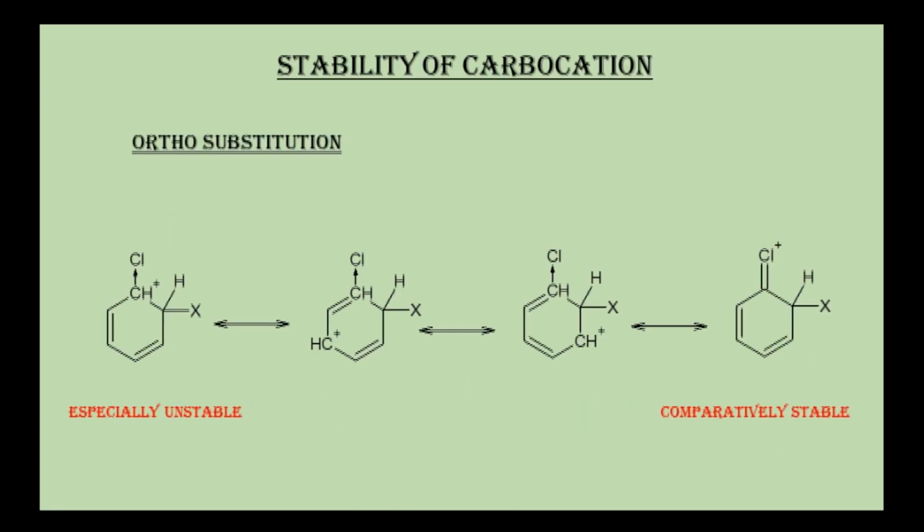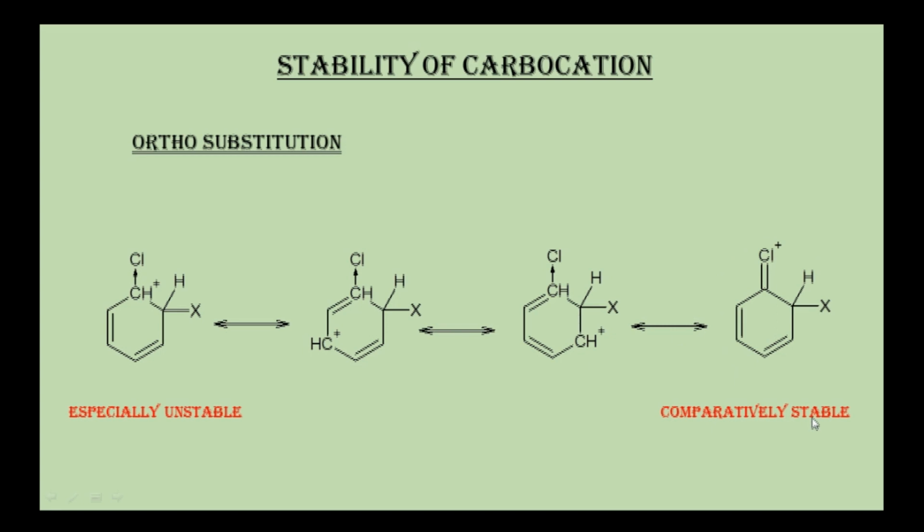Now on the basis of stability of carbocation, ortho substitution, if it takes place, will give a specially unstable structure, because in the first structure the positive charge is on that carbon atom which is attached to chlorine, which will pull the electron cloud from carbon. Similarly, chlorine also contributes in charge stabilization. It will also form a resonance structure which is comparatively stable.